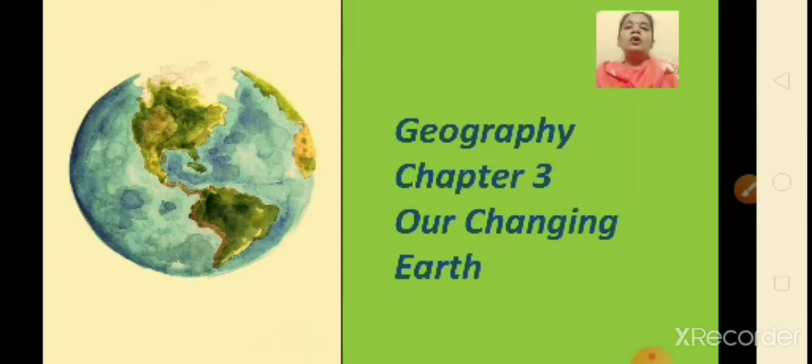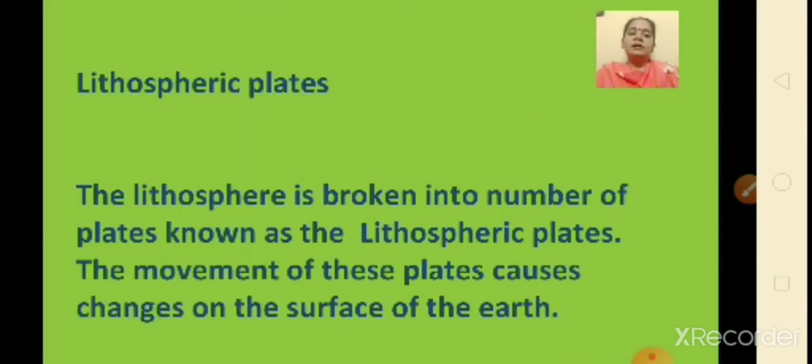Okay? We have learned about lithosphere in the previous chapter, isn't it, children? The lithosphere is broken into a number of plates known as lithospheric plates, right? Now children, I am sure you will be surprised that these plates move around very slowly, okay? Just about say 1 millimeter in a year. So 1 millimeter movement each year.